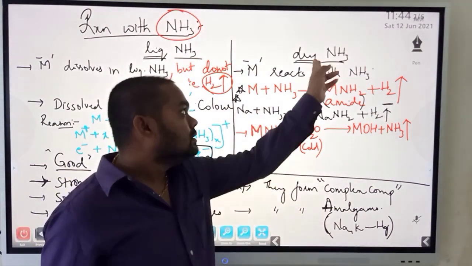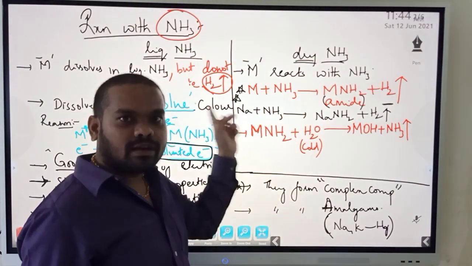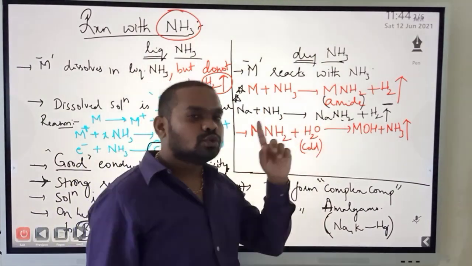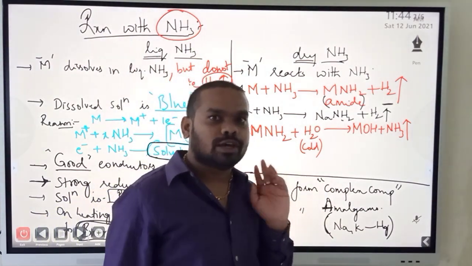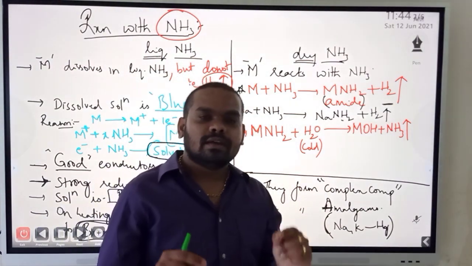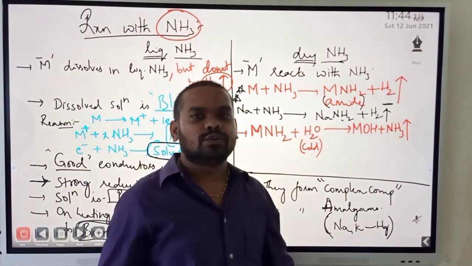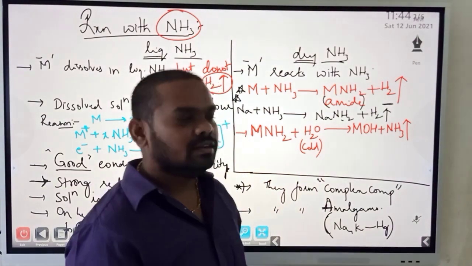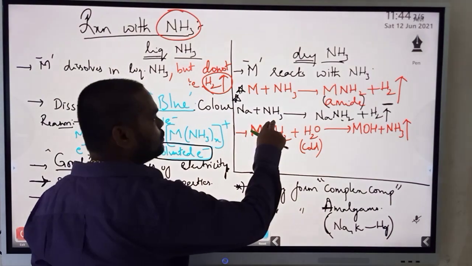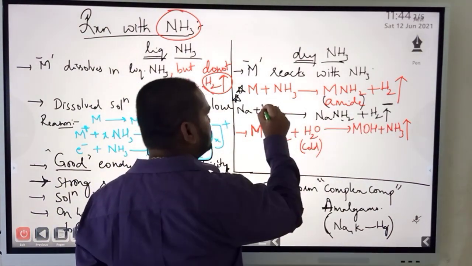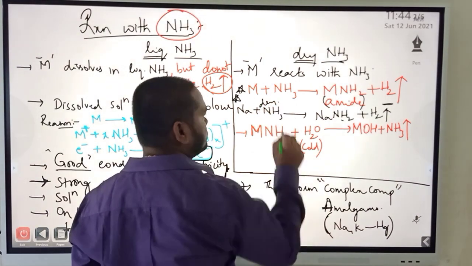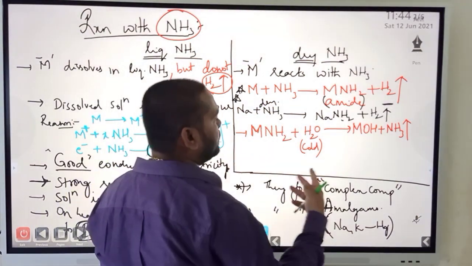Which ammonia? Dry ammonia. With liquid ammonia, will there be any chemical reaction? No. So look carefully whether it is liquid ammonia or dry ammonia in the questions. Very important. It is an easy topic, and if you understand it once, that's it. You can score the marks just like that in inorganic. So sodium plus ammonia will form sodium amide plus hydrogen gas, provided this is dry ammonia. Same goes for potassium, rubidium and all.